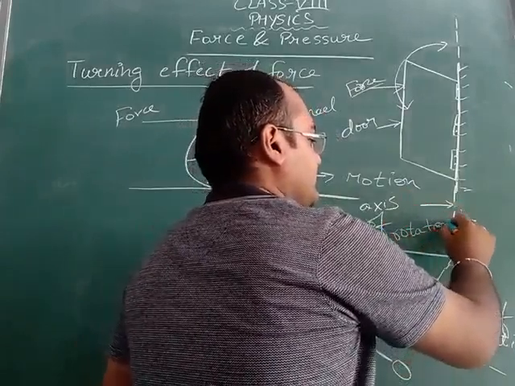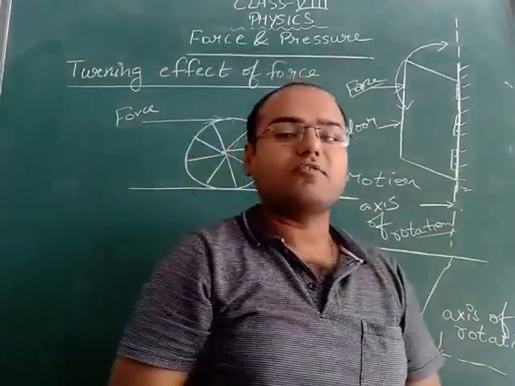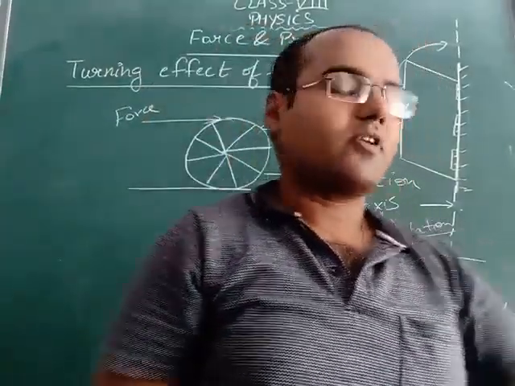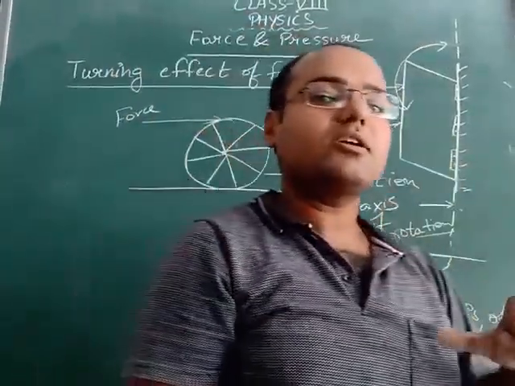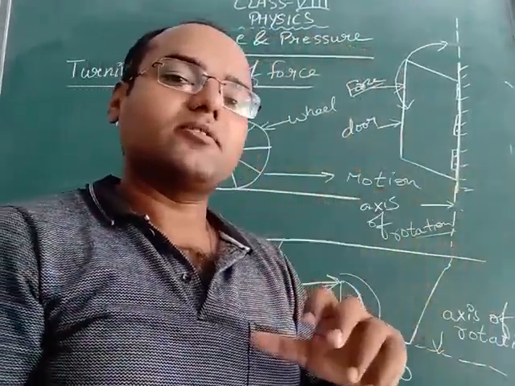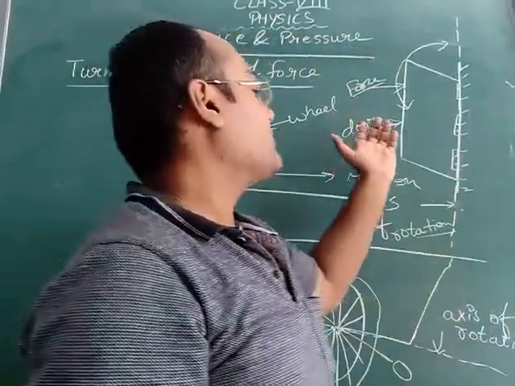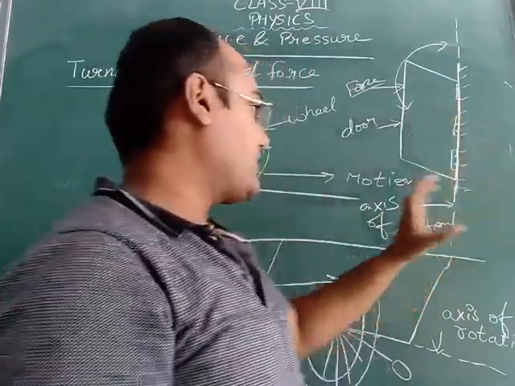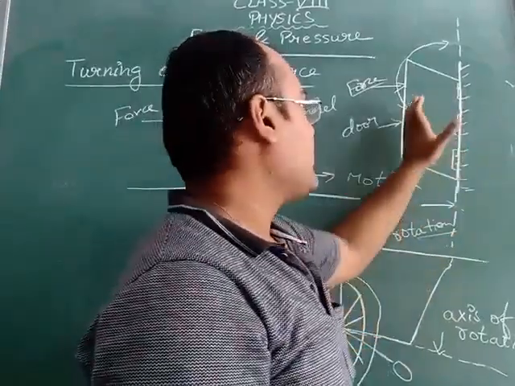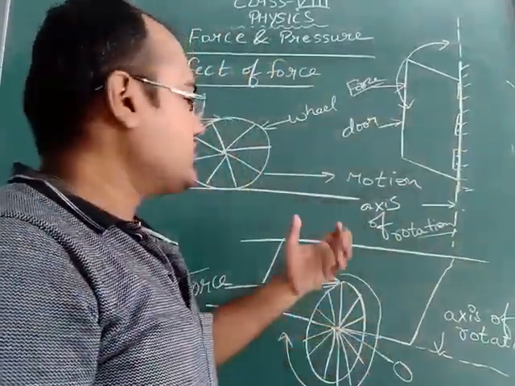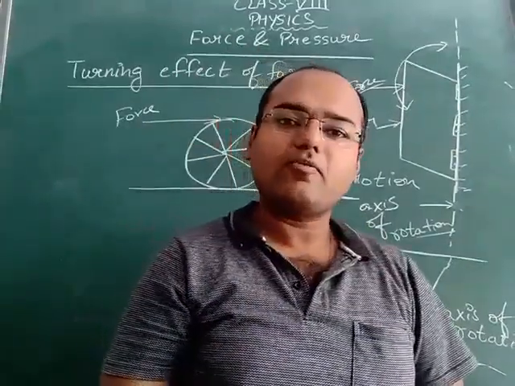So whenever a body which is not free to move, if we will apply a force on such a body, then what we will observe? We will observe that force will turn the object, turn or rotate. Here the door is rotating as the wheel is rotating. So this is known as the turning effect of force.